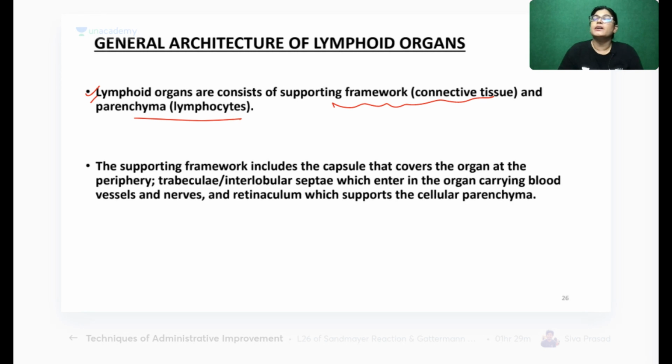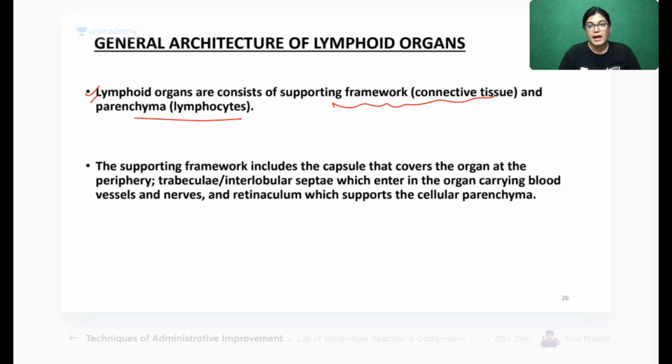I'm not talking about a particular thymus, spleen or lymph node, I'm talking about lymphoid organs in general. There is a common structure: connective tissue framework and parenchyma. In the parenchyma there are lymphocytes, and in the connective tissue framework there are reticular fibers.